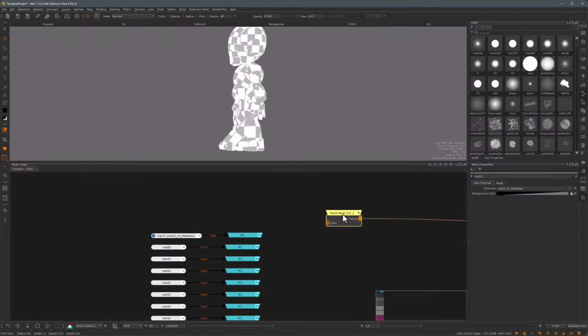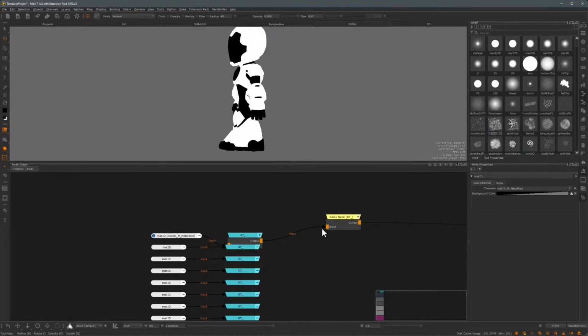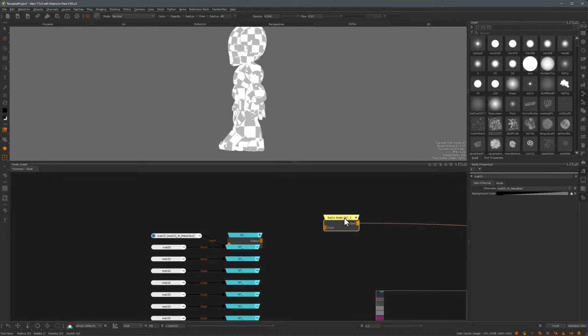So what is their purpose? Their purpose is basically to wirelessly transmit information across your node graph. So instead of having to drag connecting lines from one node to another, in the radio node or in the receiver, you just specify what radio transmitter it is connected to, and that information gets passed on into your texture graph.